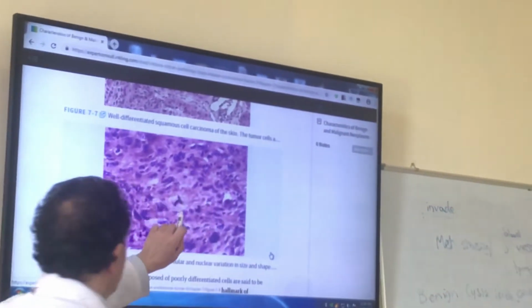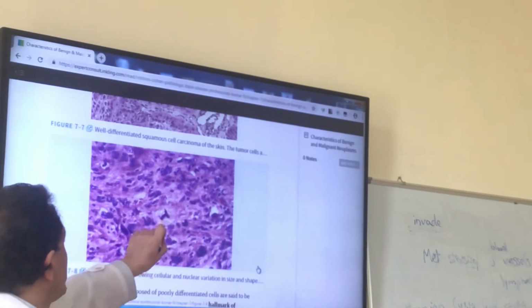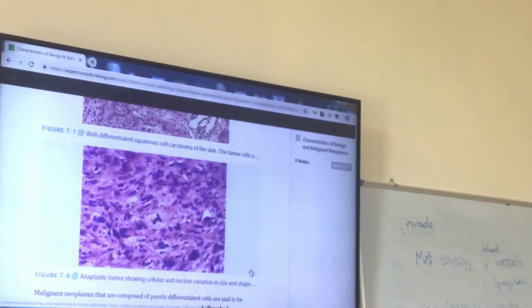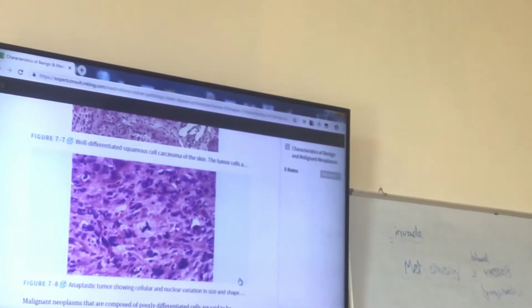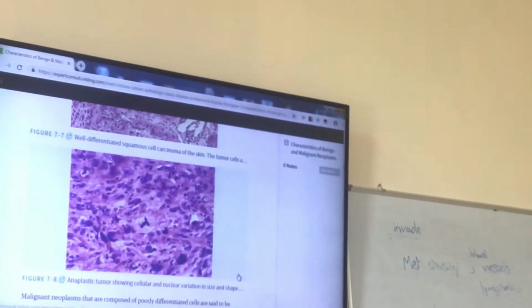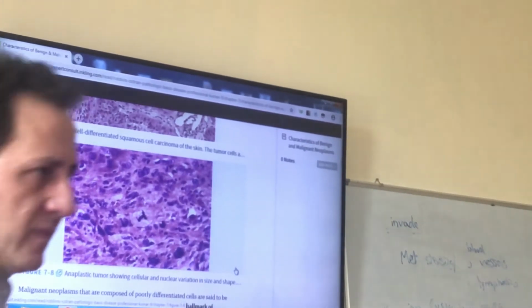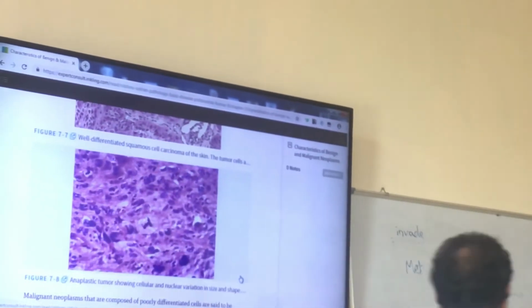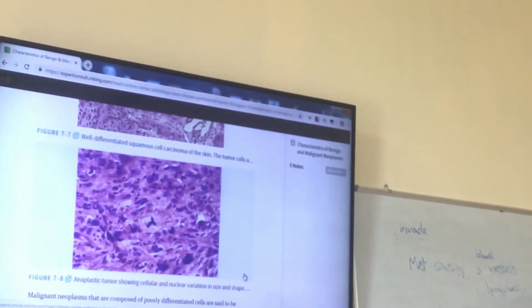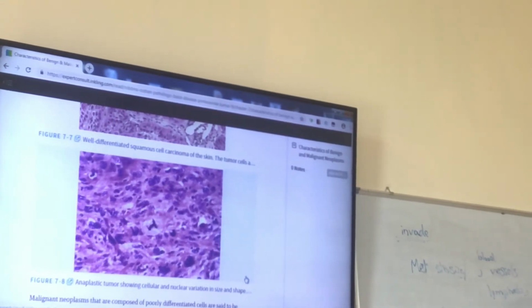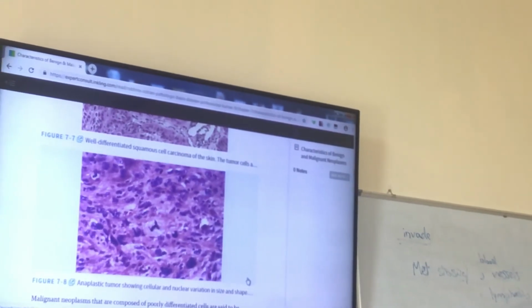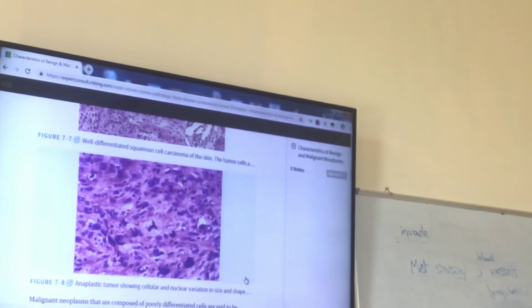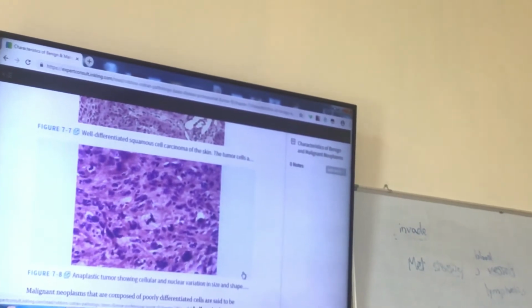And what is this? Can you imagine what is this central change? Nucleolus? What is the change that you see here? You see something like this here. A chromosome?